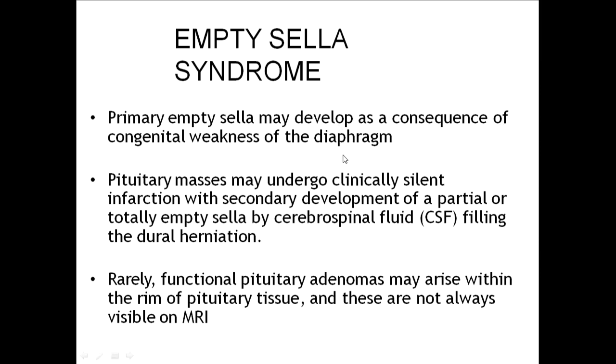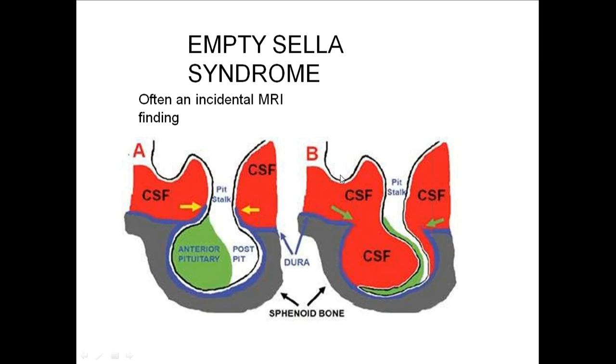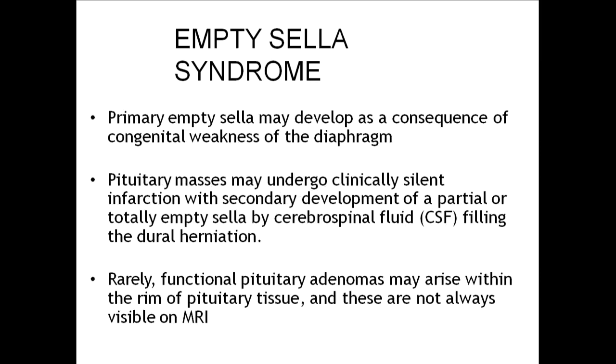And what are the causes? Why does it develop? Primary empty sella syndrome can develop as a consequence of congenital weakness of the diaphragm sellae, weakness of the diaphragm during the embryonic stage, during development of the pituitary. If this diaphragm is weak, then the CSF herniates and compresses the pituitary and does not allow the pituitary to grow.